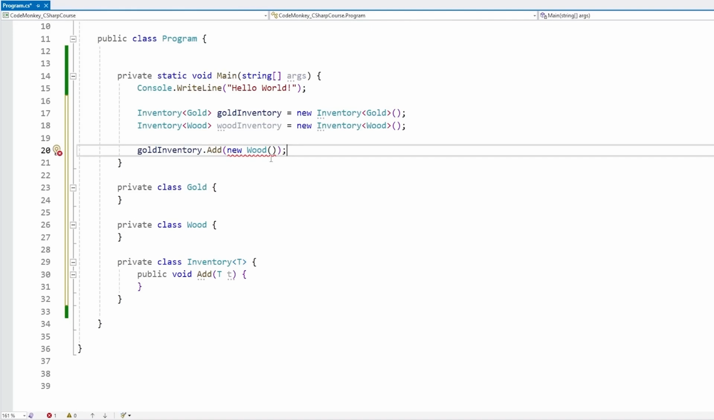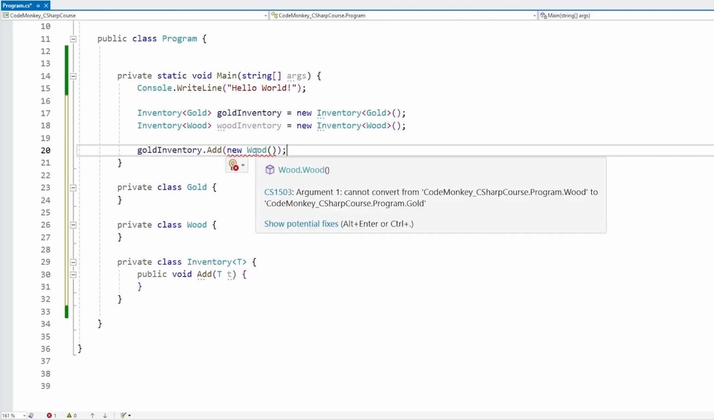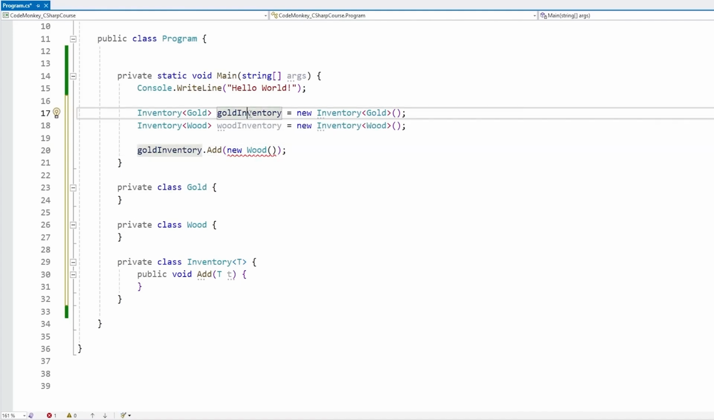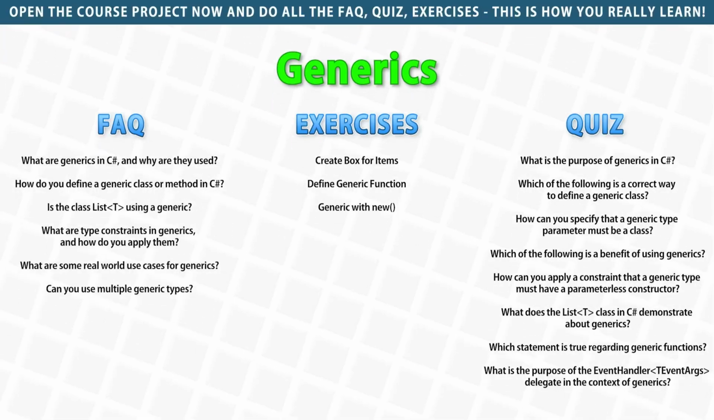If we do this, then nope, obviously this one throws an error. This is how generics help us by making our code type safe. If we make an object of a type and we define that this one only works with gold types, then we cannot add some wood on there. The type itself is going to be forced as soon as we create the object, and we cannot break that rule. Alright, so those are generics.